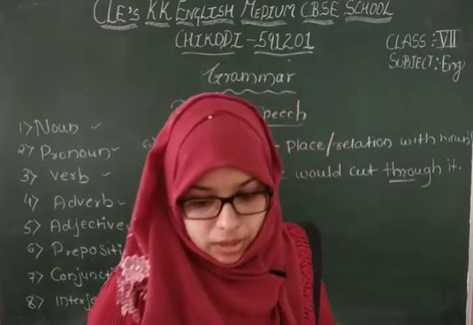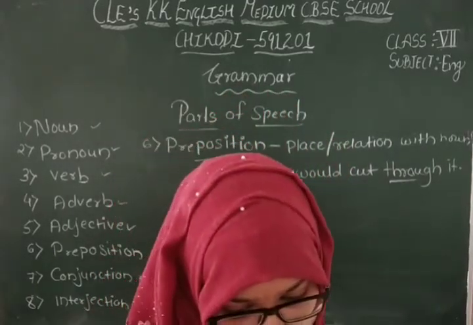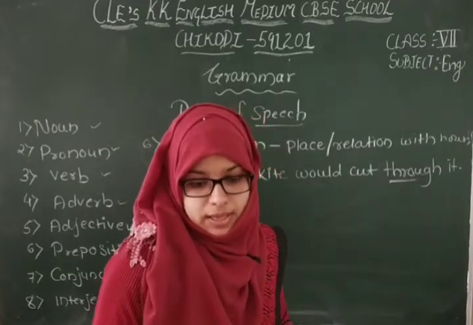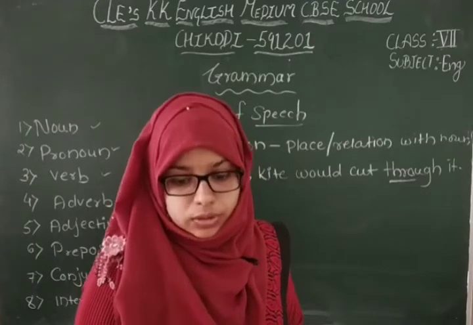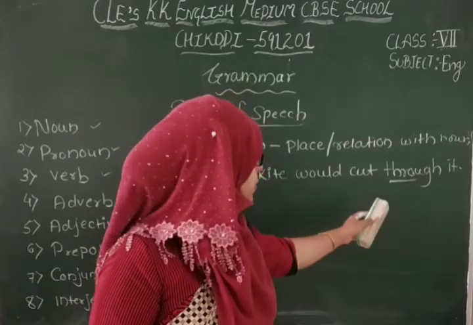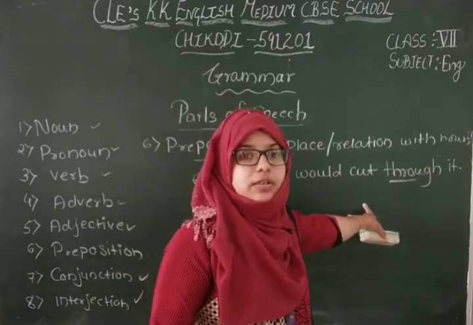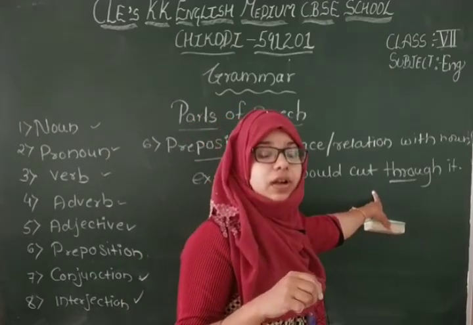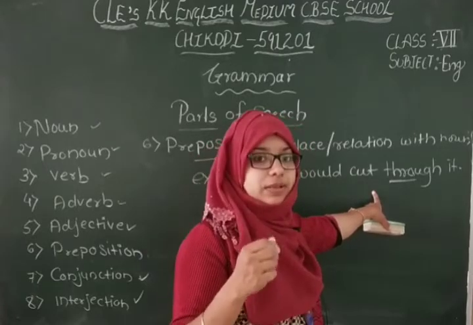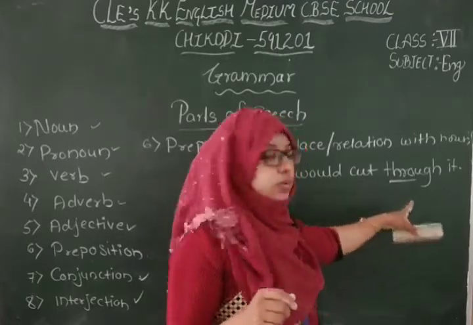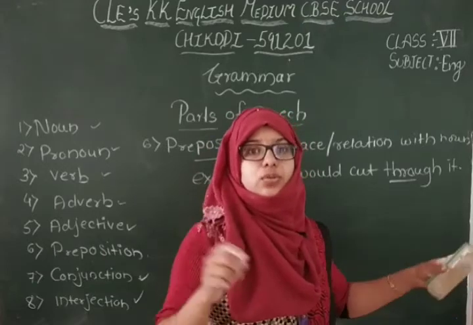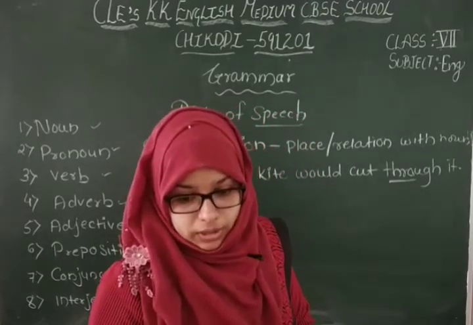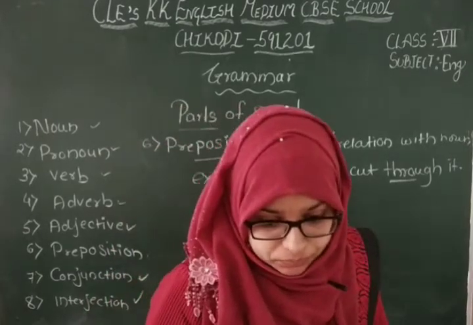Here I will explain with the example I told you. His kite could cut through it. Through it means what? His kite was different, and Hasan Ali's kite was different here. So Nawab Hasan Ali's kite would cut through Aman's kite. So through shows the place. Got it? One more example I will explain.